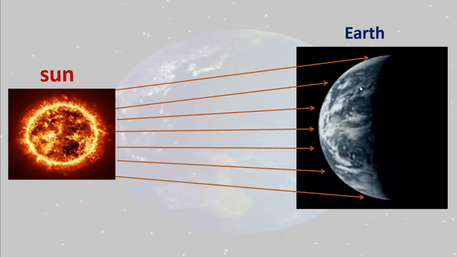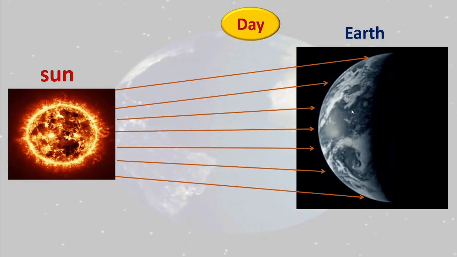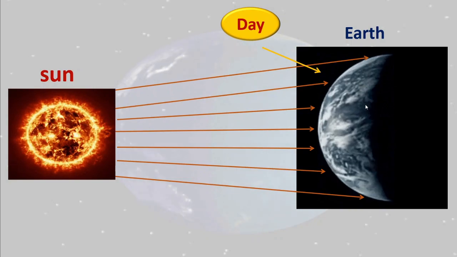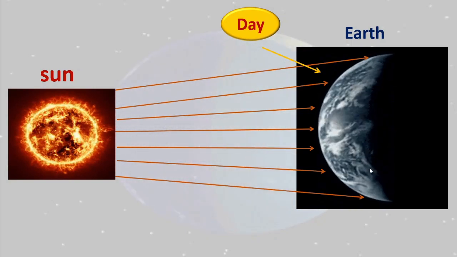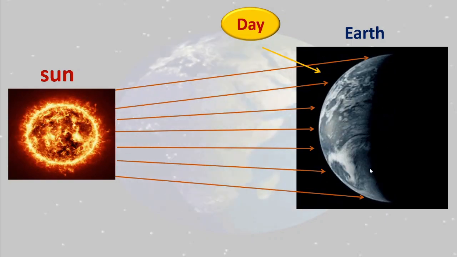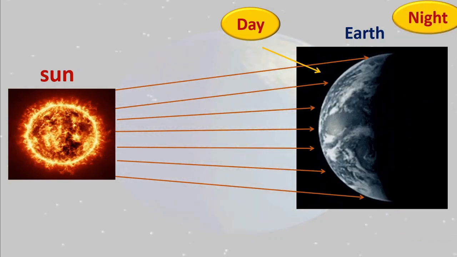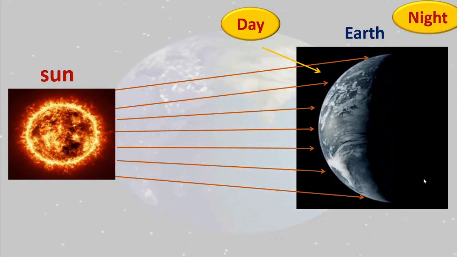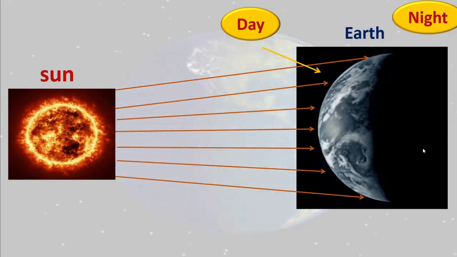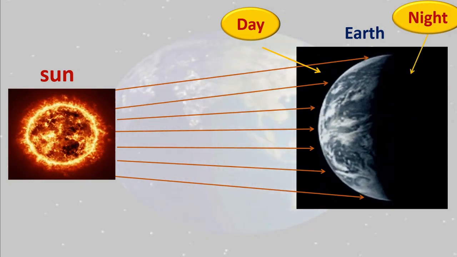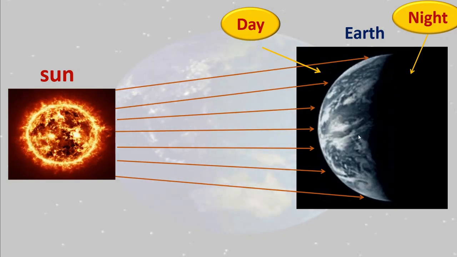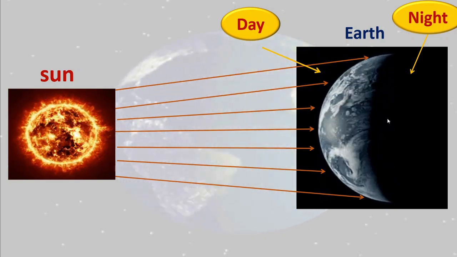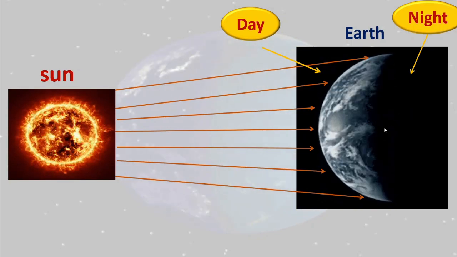Correct? Here we can say this is the daytime because it is getting light. This part is getting light, so it is daytime. And this part is in darkness, so we can call this night time. Here you can see the day and night, they are in a cycle.